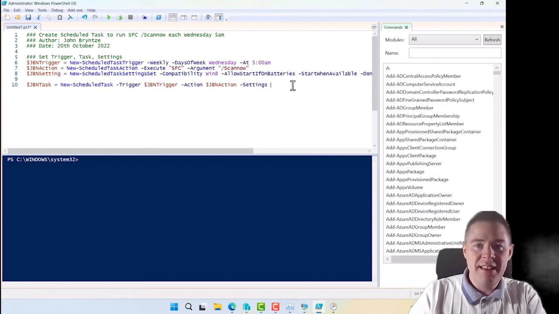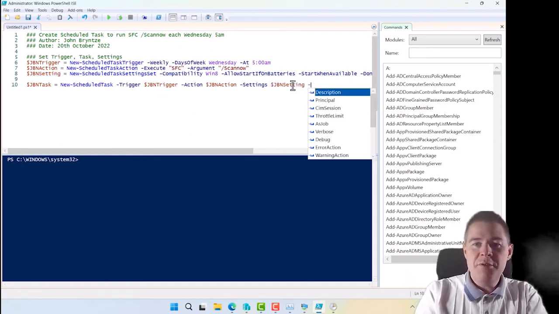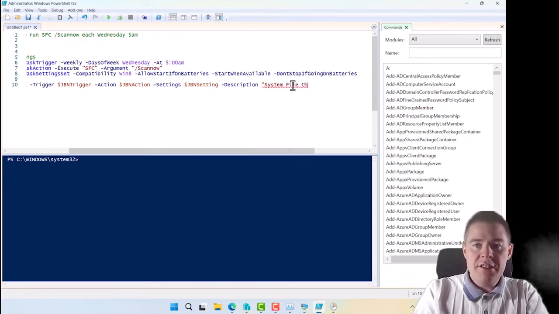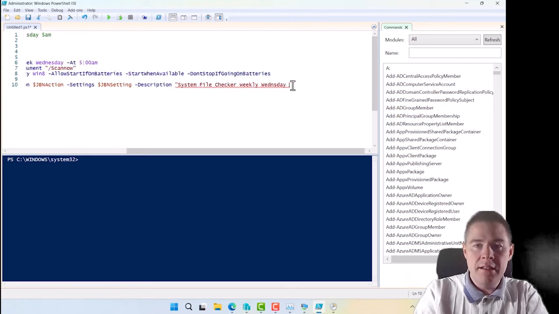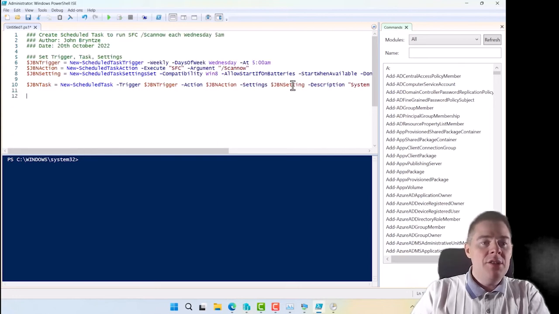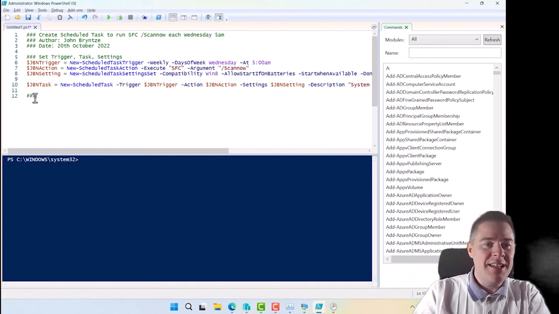Copy and paste. Optional, we can also put the description, why not? System file checker weekly Wednesday run at 5 a.m. or like, and we end that with a quotation. Not needed, but it's always nice to have. So now we have only created variables, right? Now create the actual scheduled task.